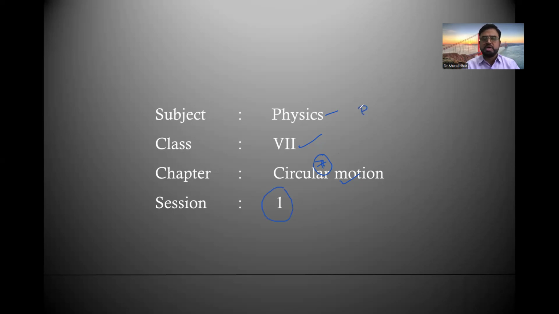But before starting a new chapter, let me remind you that the syllabus for test number 6 is on 30th December. The syllabus is the 6th chapter, work, power, energy, which we already completed in the last class.